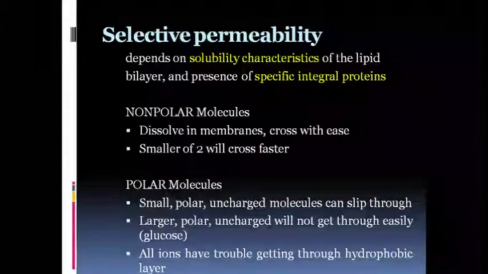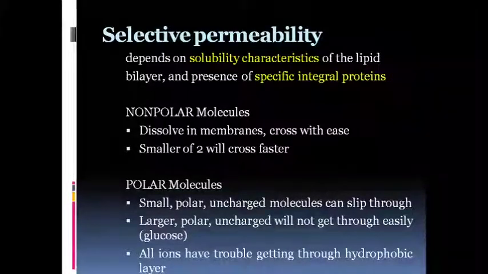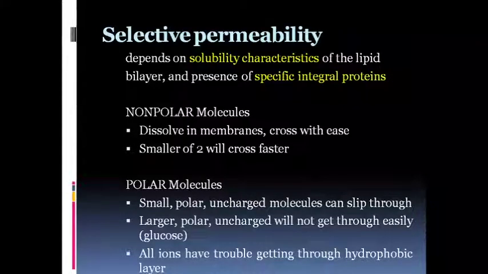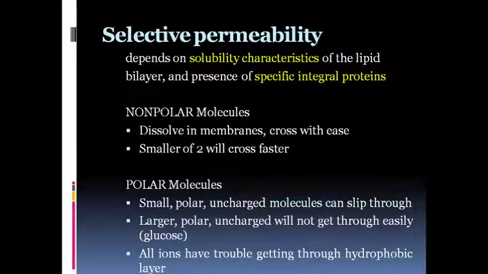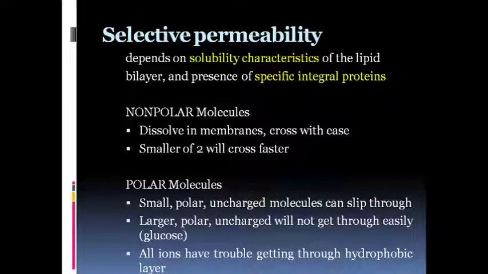As the membrane is permeable, it allows the entry of some ions and some compounds and does not allow the entry of certain substances. That is called selective permeability. Selective permeability depends on two criteria. First is the solubility characteristic of the lipid bilayer and second is the specific integral proteins present in the membrane.